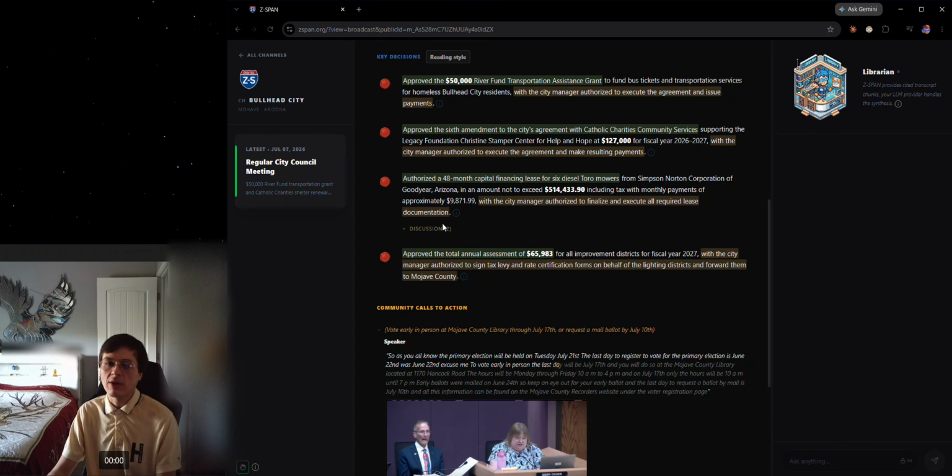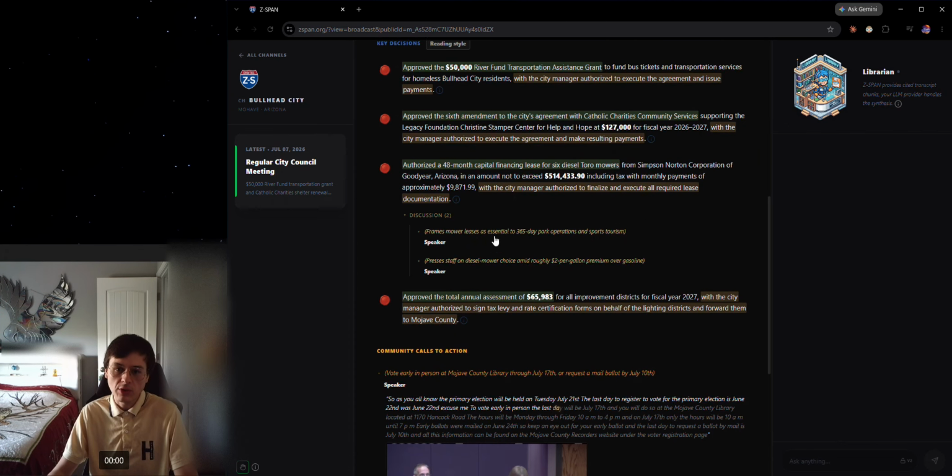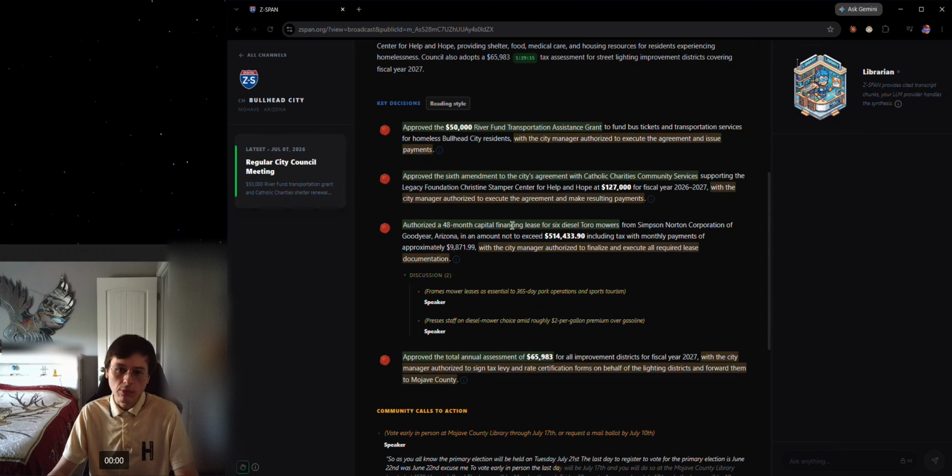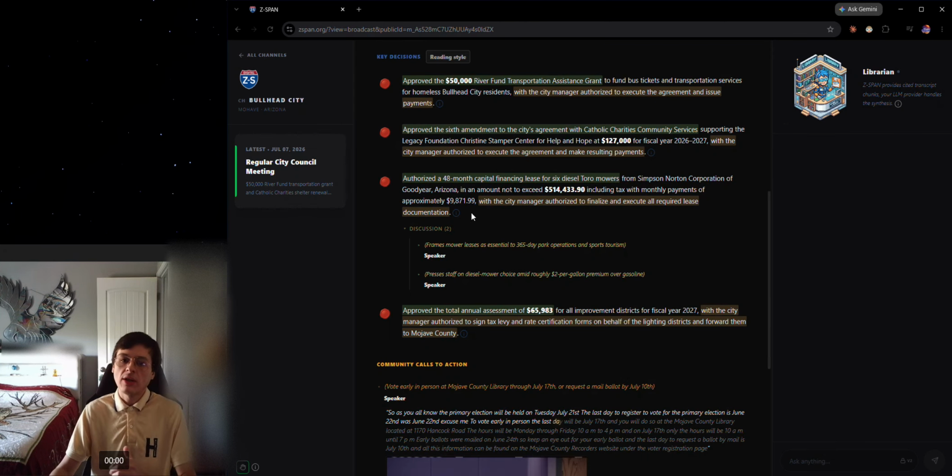Most key decisions usually have a discussion. It appears this one doesn't. So with this one, you can see authorize the 48-month capital financing lease for 6 diesel Toro mowers. Right here, it usually would say a name and then a role, like mayor or vice mayor, city council member, or official or expert. Like I said, as of right now, it just says speaker. Eventually, and as I've shown in the previous video, I have it working, but I'm just not gonna attribute it to people yet. So I'm gonna wait on that at the moment.